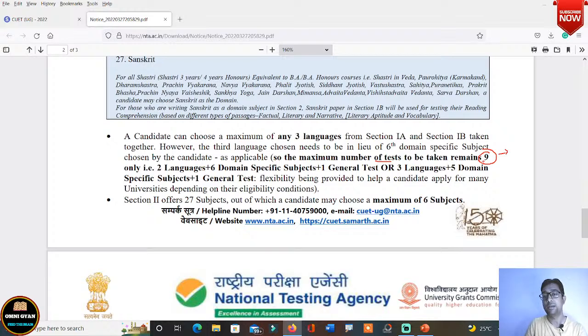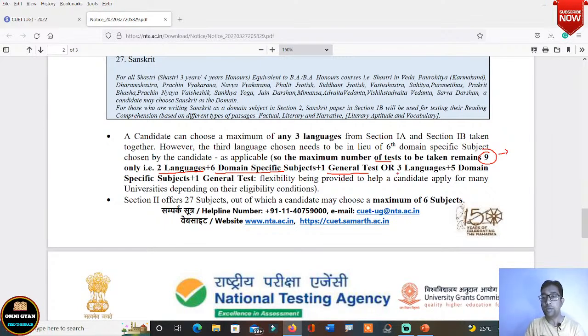इसके ऊपर आप अपीयर नहीं कर सकते. You cannot appear for more than 9 tests, 9 maximum, below 9 whatever it is. So if you take 9, if you go for 9 tests, then you have to take 2 languages, 6 subjects, 1 general test. Okay, 6 plus 2 is 8, plus 1 is 9. If you go for 9 total tests, this is one criteria.